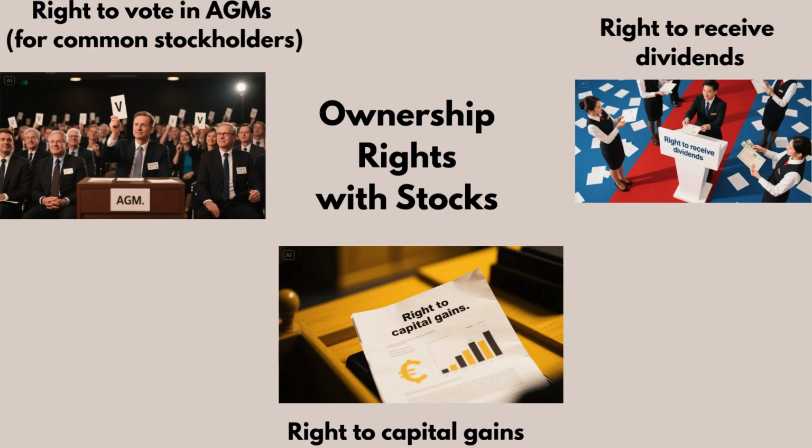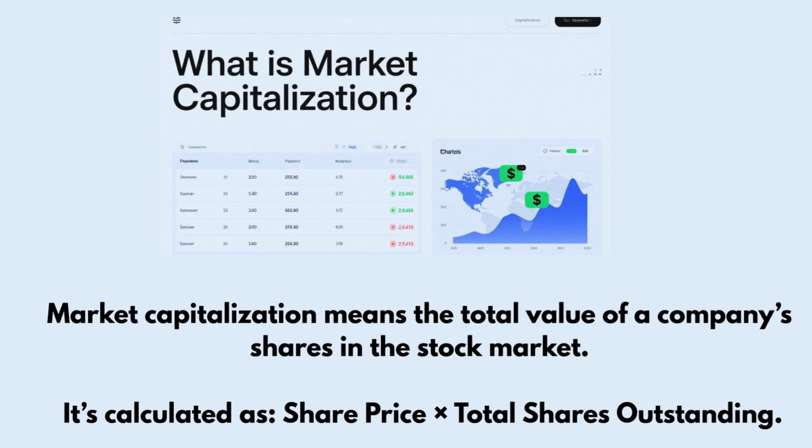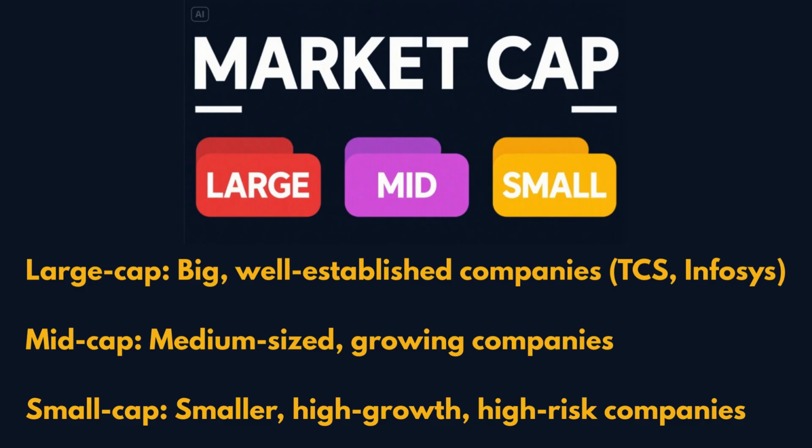Ownership rights. As a shareholder, you get the right to vote in the annual general meeting, the right to receive dividends, and the right to benefit from price growth. Market capitalization. Companies are also classified by size: large cap, mid cap, and small cap. Market capitalization means the total value of a company's shares in the stock market. It is calculated as share price times total shares outstanding. Large cap is well established companies, mid cap is growing companies, and small cap is high growth but high risk companies.